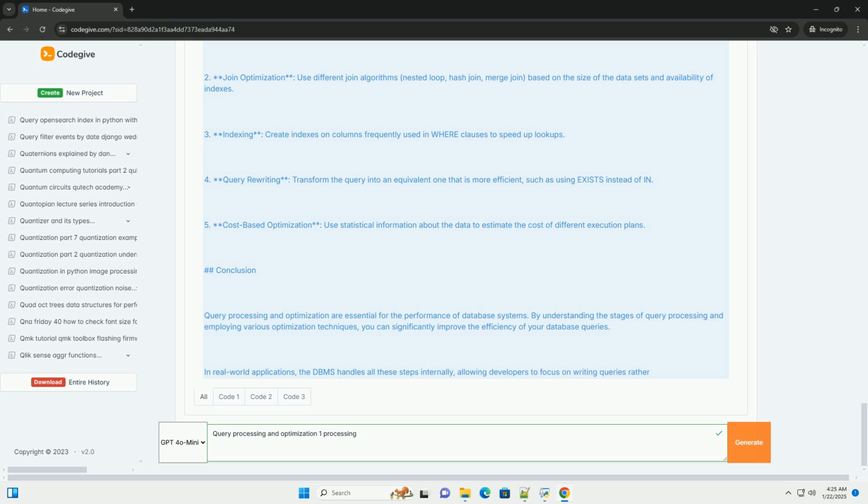Conclusion. Query processing and optimization are essential for the performance of database systems. By understanding the stages of query processing and employing various optimization techniques, you can significantly improve the efficiency of your database queries. In real-world applications, the DBMS handles all these steps internally, allowing developers to focus on writing queries rather than optimizing them manually. However, understanding these concepts is crucial for troubleshooting performance issues and designing efficient databases.